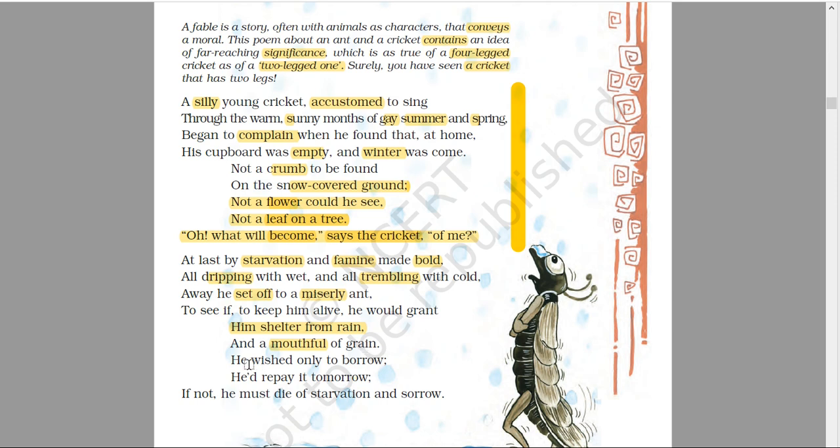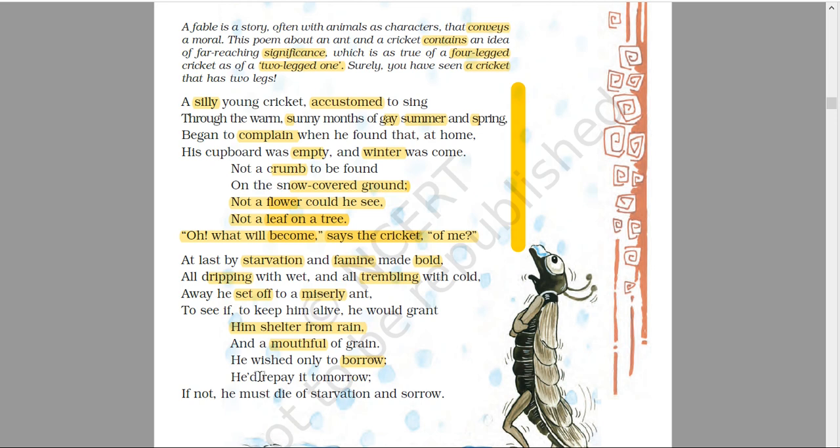He wished only to borrow. He did not wish to take anything from the ant just for taking, but he wanted to borrow it. To borrow means to take something with the promise to return. He's not going to take it forever, but he wanted to borrow some grain so that when the good days come, he would return that grain to the ant. He will repay it tomorrow.